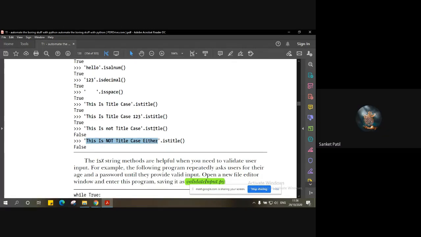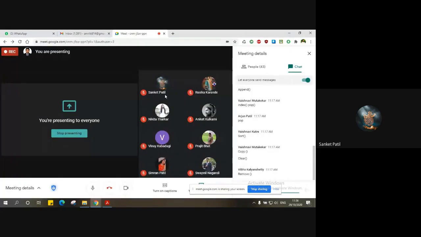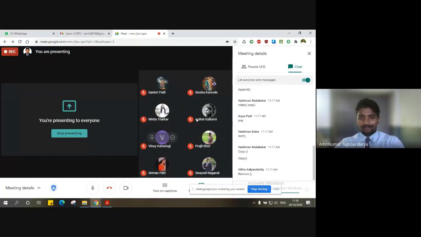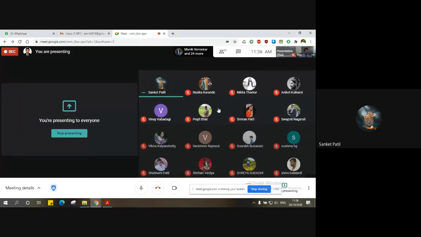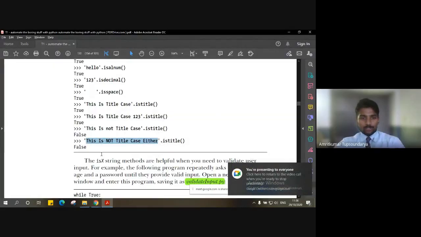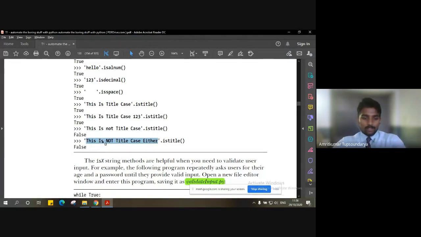The word "not" is in capital letters. Very good. Who was this? Sanket Patel. Very good, Sanket. So rightly pointed out by Sanket, this is not title case is false, because in the word "not", as you can see, though the first letter is capital, the remaining letters are also capital, not small letters. In order to satisfy the condition of being a title, only the first letter has to be in capital, others need not be. That's why the output that we get here is false.